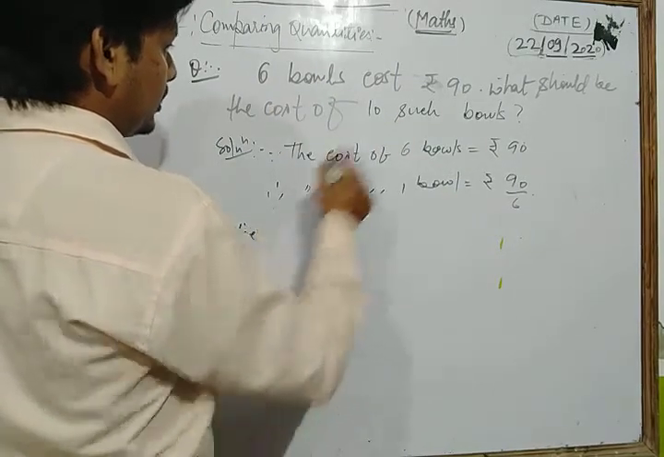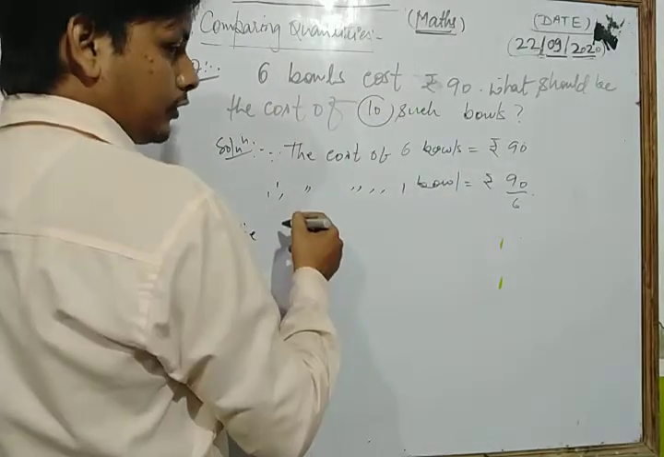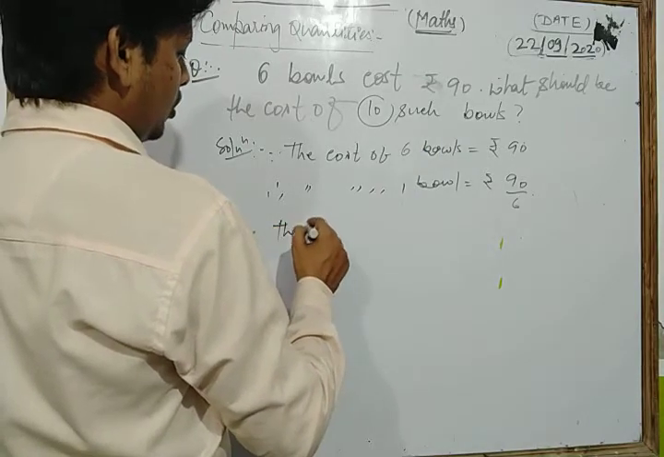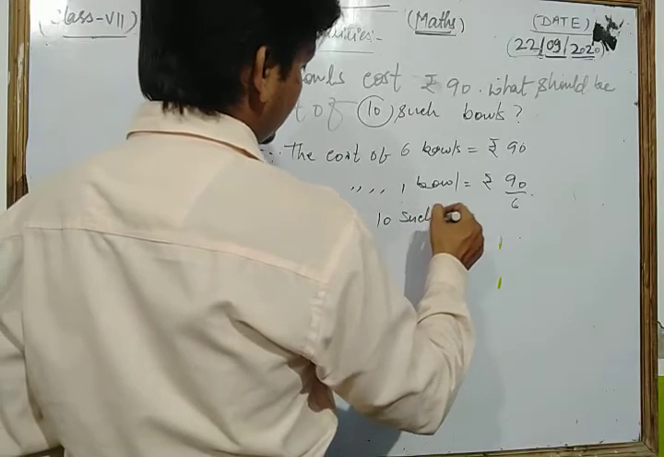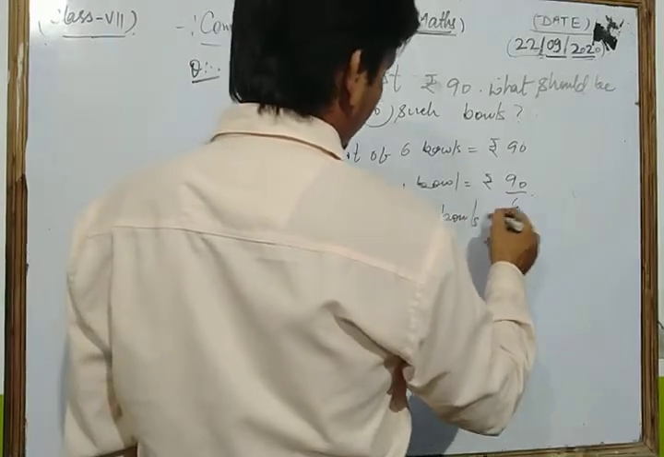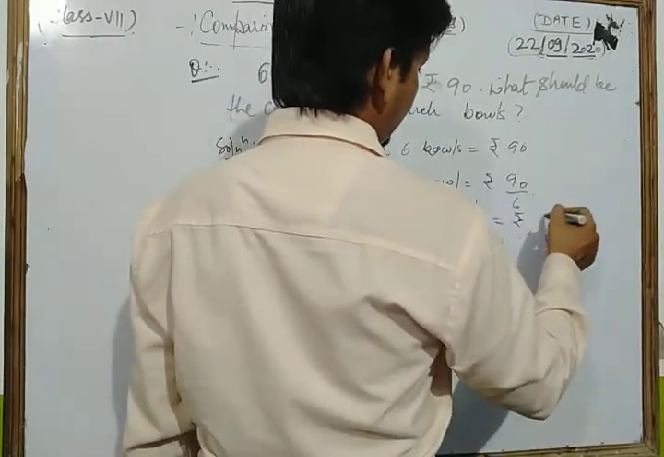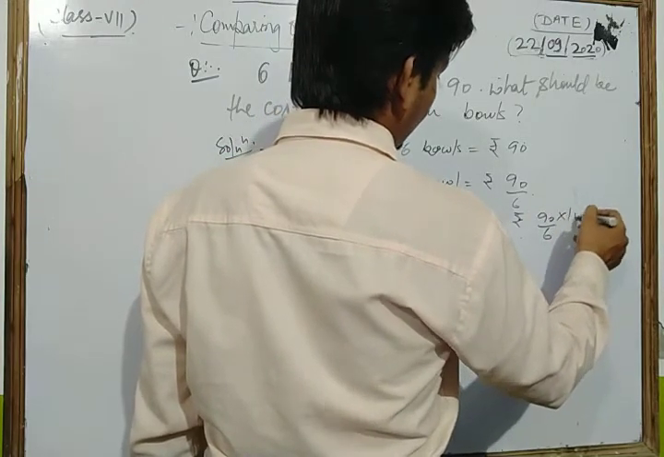That is the cost of how? The cost of 10 such balls we find. Okay, that is the cost of 10 such balls, which is what? Rupees 90 upon 6 into 10.